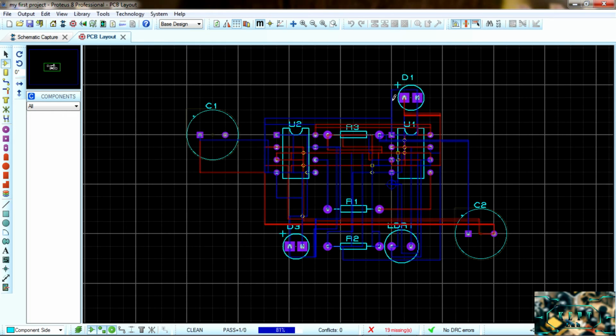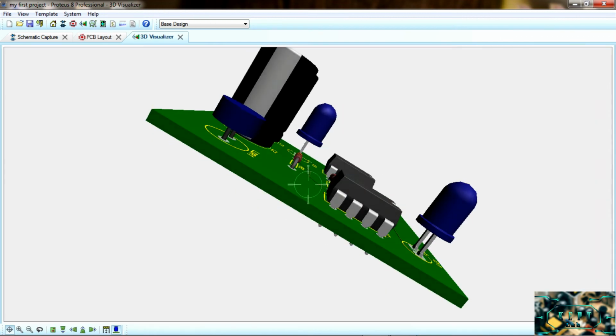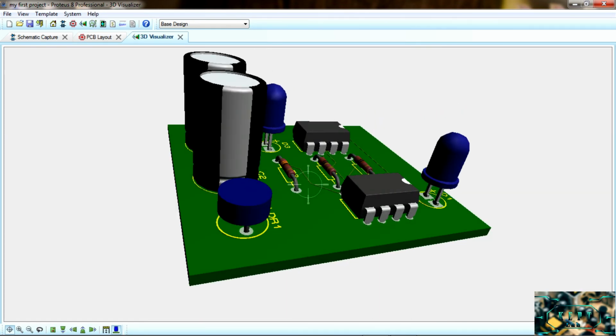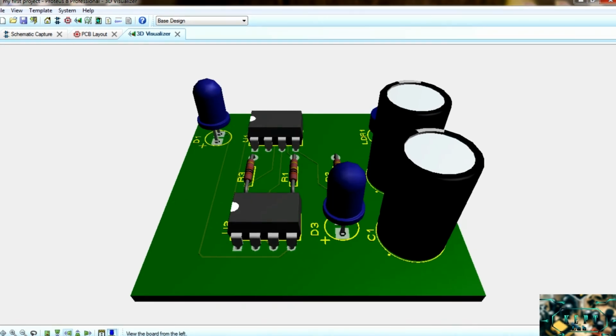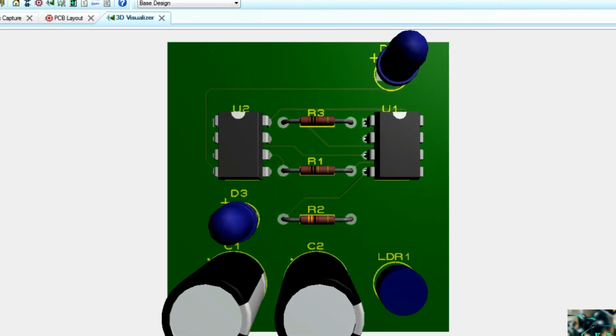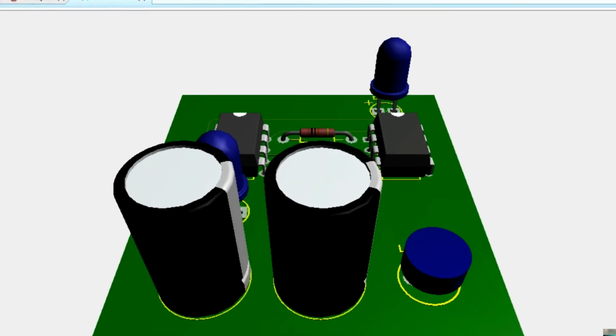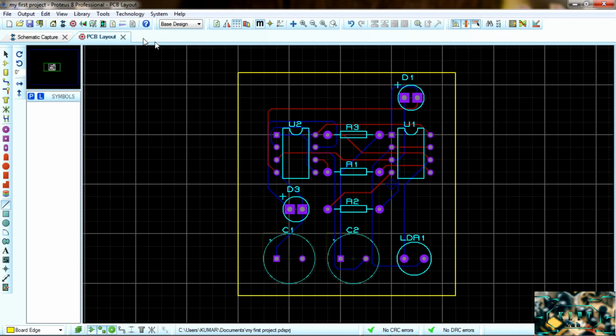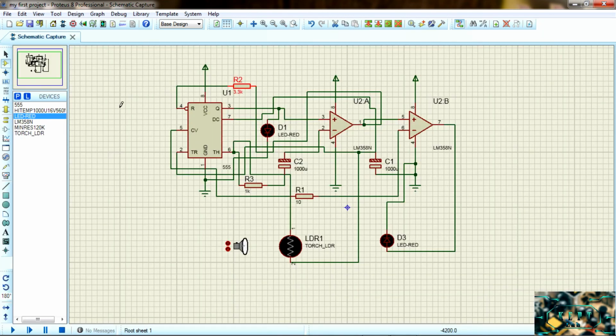After creating the PCB, if you want to look at how your PCB looks, there is an option called 3D visualizer. You can use that 3D option and you can see the board that you created. So you can check whether the input and output pins are at the correct positions or not by using the 3D visualizer option. So I'm going to start the Proteus design suite tutorials.